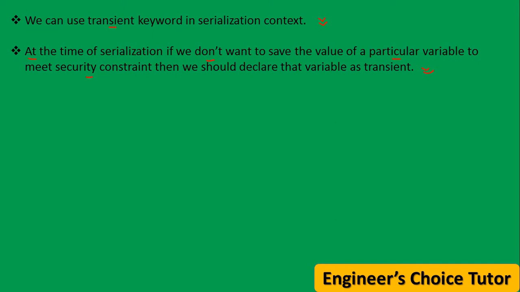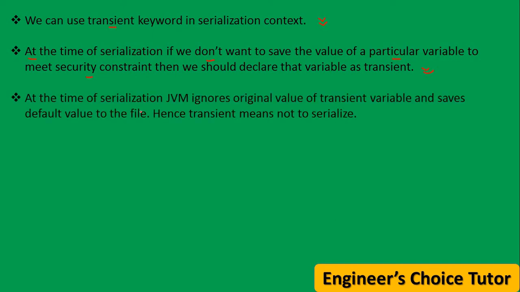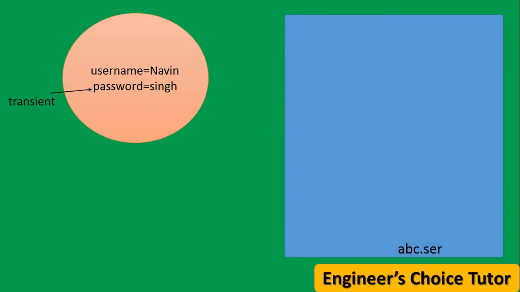Now next, at the time of serialization, the JVM ignores the original value of the transient variable and saves the default value to the file. Hence, transient means not to serialize. Now look at the example, and you will understand this better.